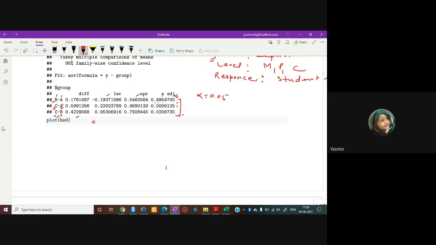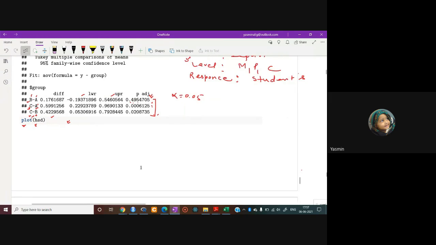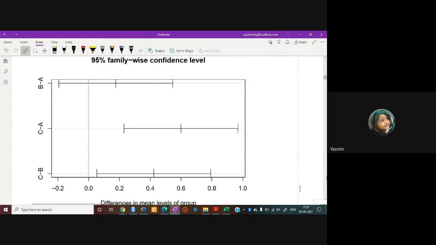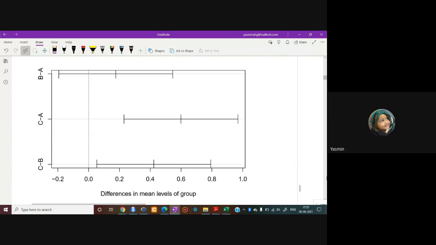If you want to see the graphical summary, where we performed the TukeyHSD command, the object name is HSD. You have to use that object name with the function plot. Just use the function plot, and the object name is HSD. Press enter. You will have this graph. From this plot, it is also evident what was already concluded from the numerical summary. The summary would be the same, but things will be more clear.